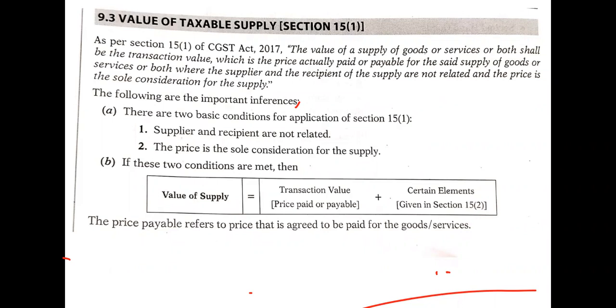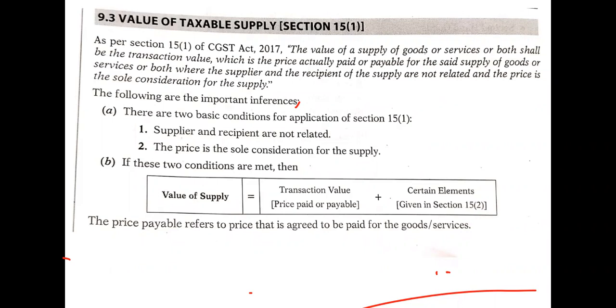Similarly, the following are the important references we can note. There are two basic conditions for the application of Section 15 subsection 1. What are those? First, the supplier and recipient are not related. In this section, it is clear that the supplier and recipient are not related to each other. Second, the price is the sole consideration for the supply. As the supplier and recipient are not related, the price is the only and sole consideration for the supply.